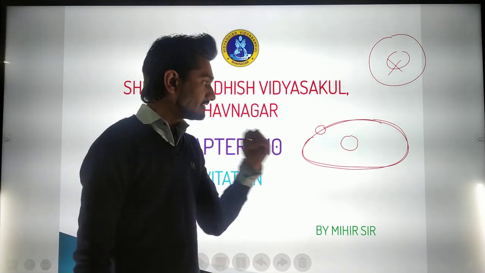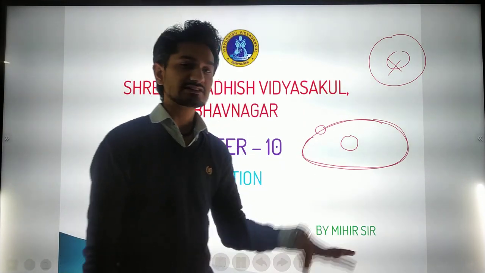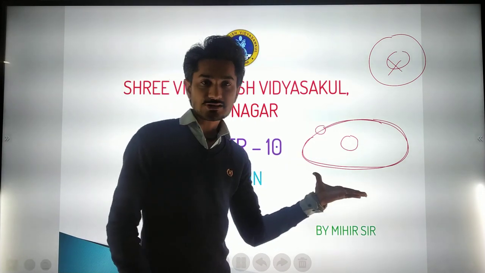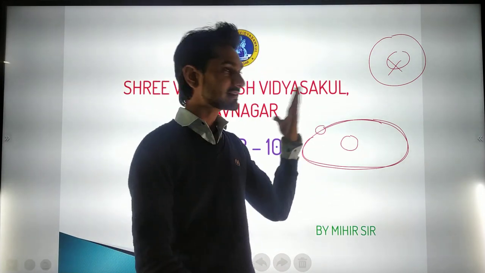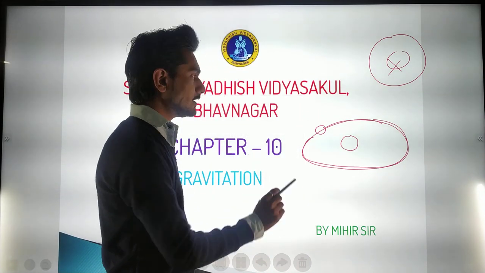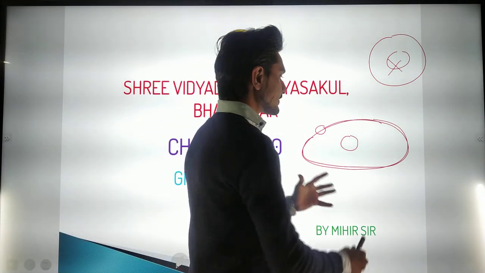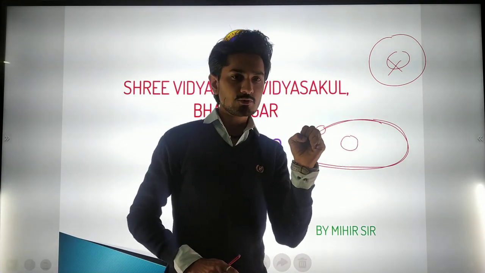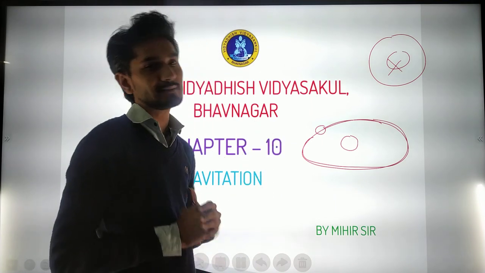So why are we studying this in the gravitation chapter? The important thing is what? Why are we studying this topic in the gravitation chapter? Because if you have noted or not, the elliptical shape makes the gravitational force different at each and every place.